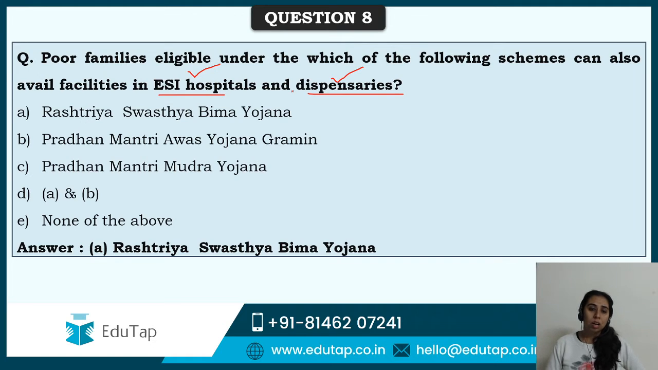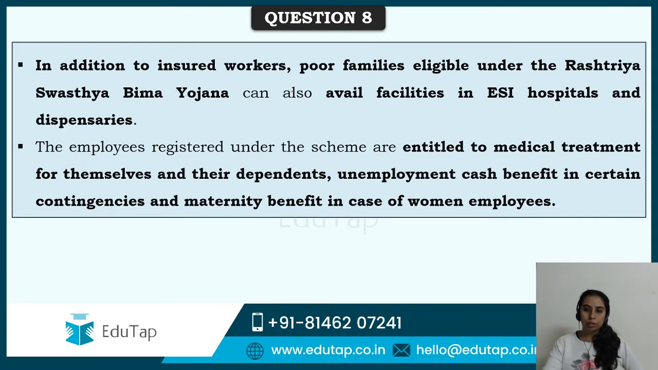It is about स्वास्थ्य बीमा है ना, तो hospitals dispensaries हैं, तो it's easy for you to identify. स्वास्थ्य बीमा वाली होगी. आवास योजना में तो housing facilities provided. मुद्रा योजना तो हो गया अलग से, we have discussed it. So coming to Swasthya Bima Yojana, in addition to the insured workers under ESIC, poor families which are eligible under Rashtriya Swasthya Bima Yojana, RSBY, can also avail facilities in these hospitals.